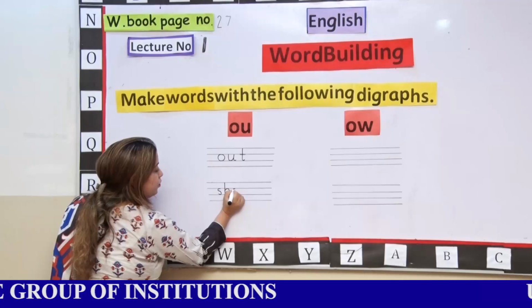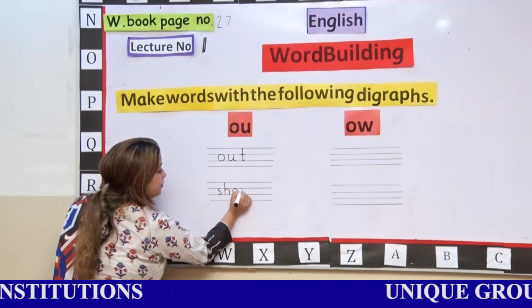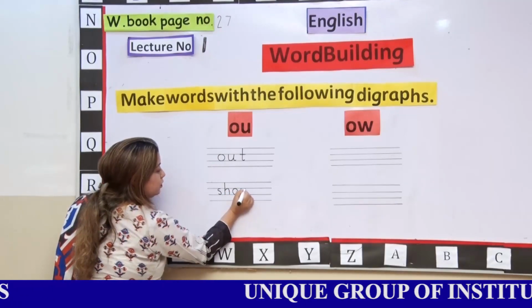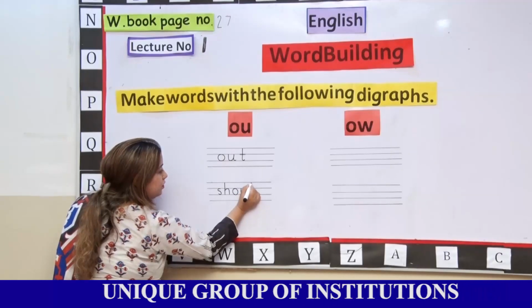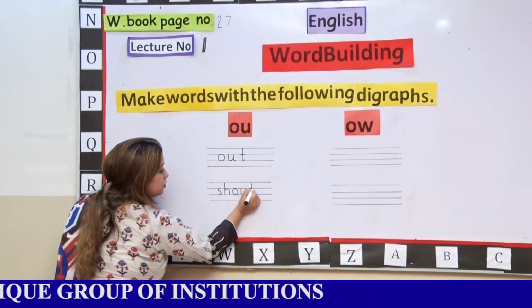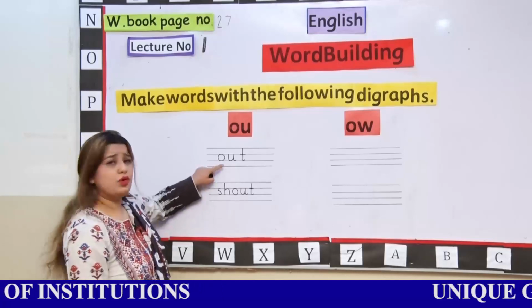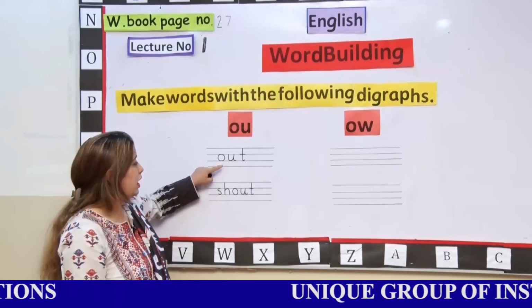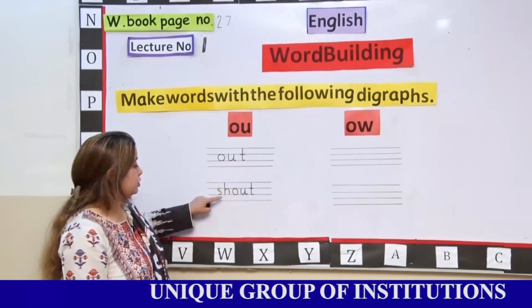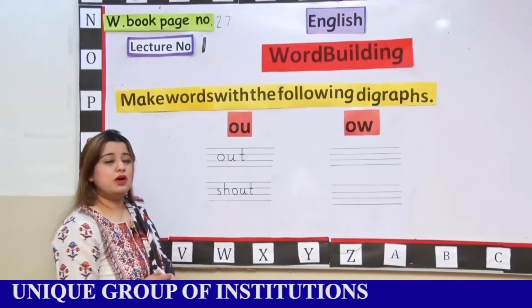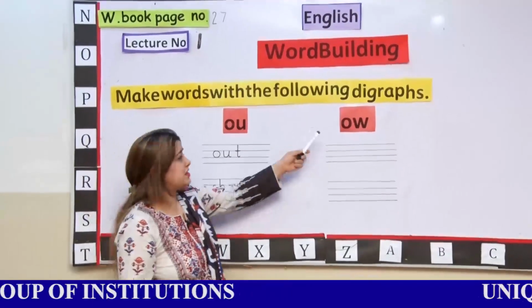Ow. When O and U combine, this digraph gives the sound of ow. Sh, ow, t. Shout. When OU combines, it gives the sound of ow. Out, sh, out, shout. Now we are moving towards the next digraph.